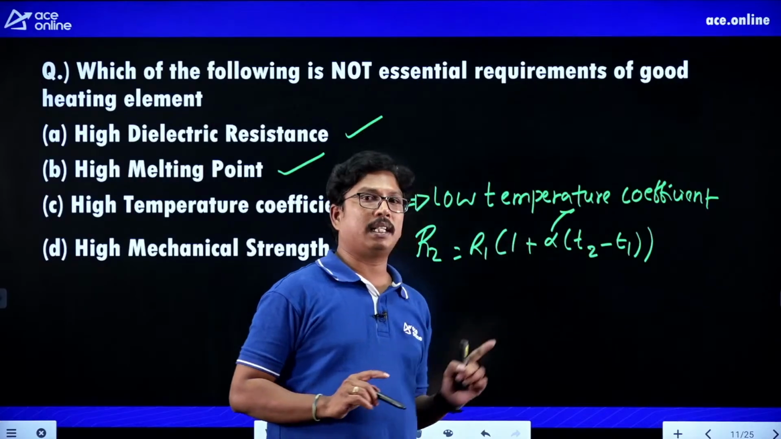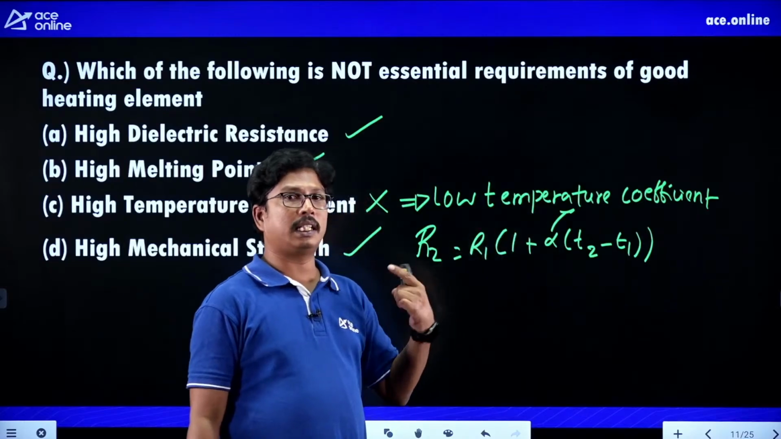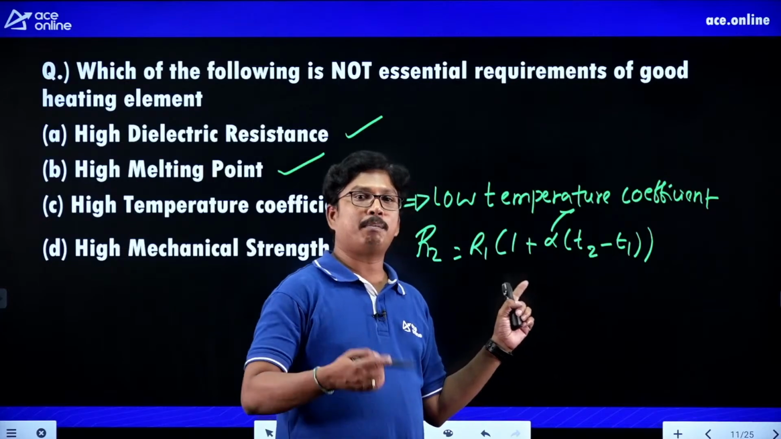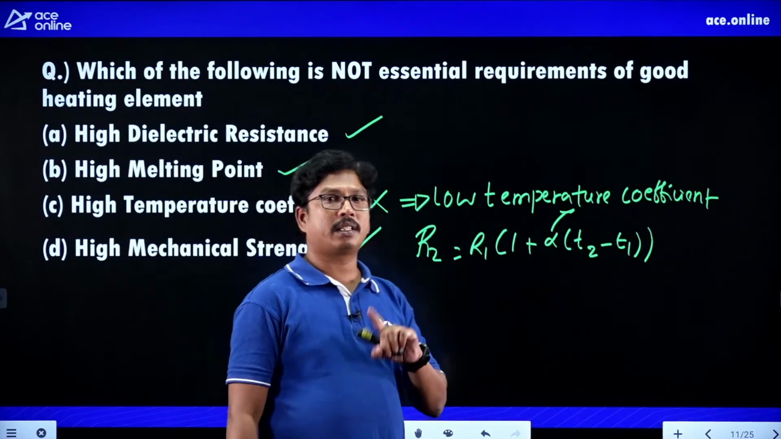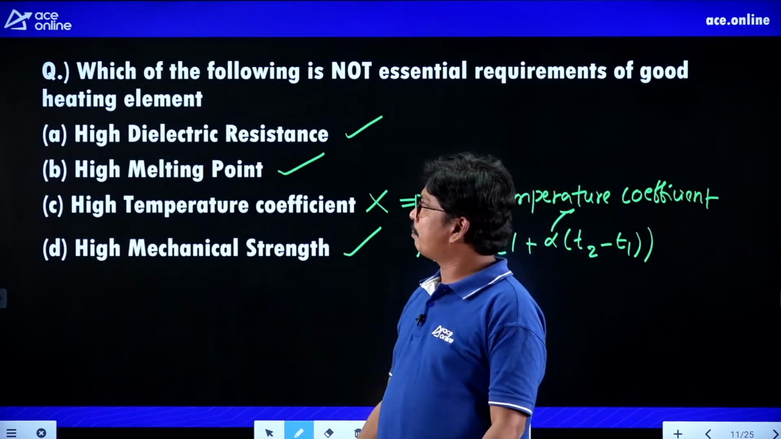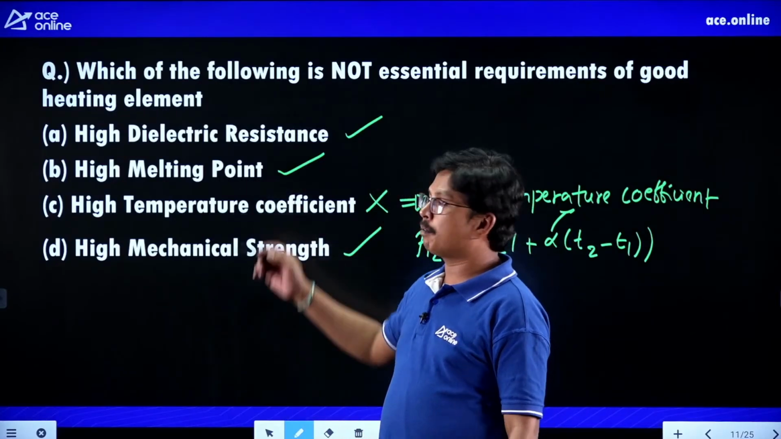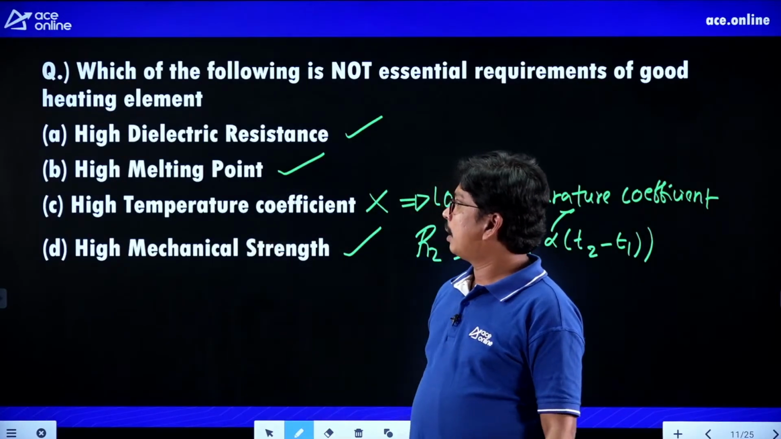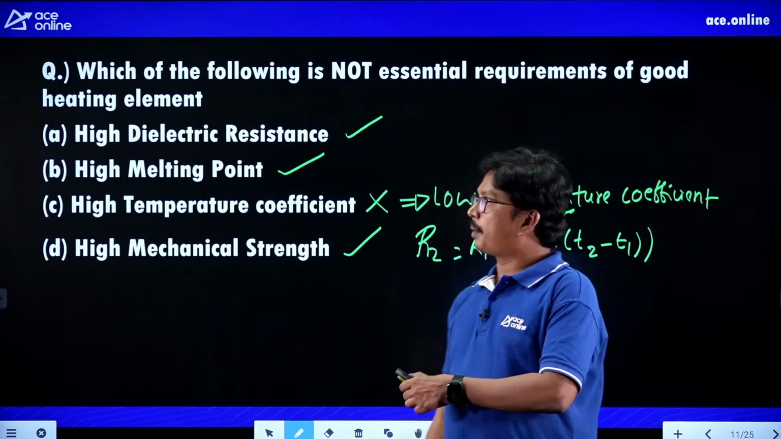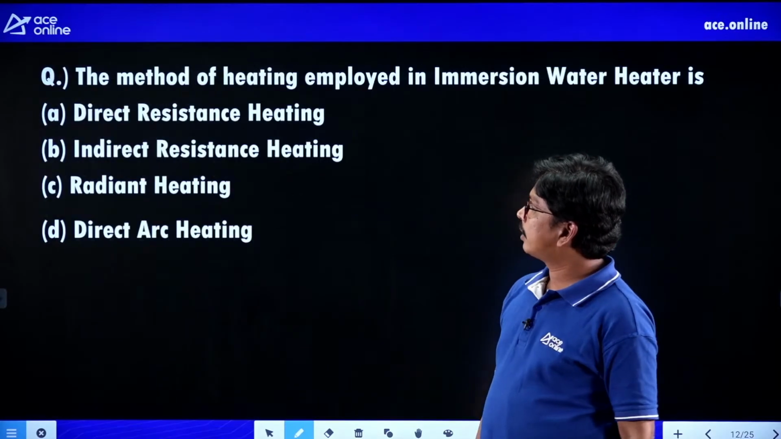Even though the temperature changes a lot, when alpha is chosen as small as 0.0001, there is not much variation in the resistance of the heating element. Because of that, it needs a low temperature coefficient, high dielectric resistance to avoid leakage currents, a high melting point and high mechanical strength. These are the points you can remember from this one. And the next question, students, try to understand it here.